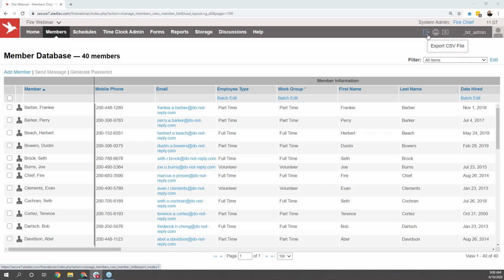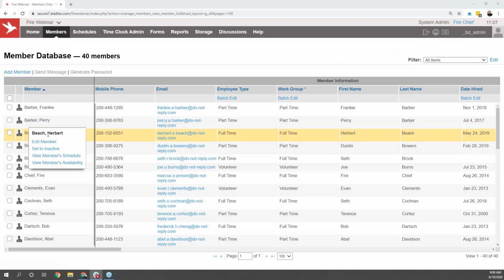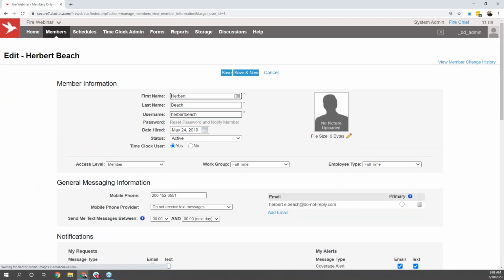Next thing to pull up to here, we'll be viewing a specific individual's profile to show you how all of these fields will tie into each user. For that, I'm going to go ahead here and hover over Herbert's name and select the option to Edit Member to pull up that individual's profile. At the top of the page, of course, we'll see that first name, last name, username, and where you're able to send an alert out to reset that password for one of your team members there.